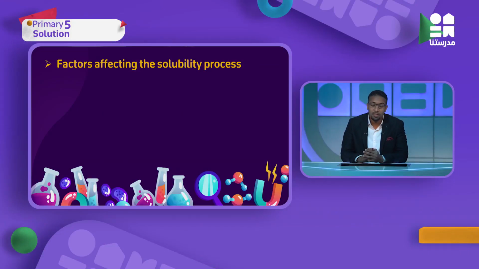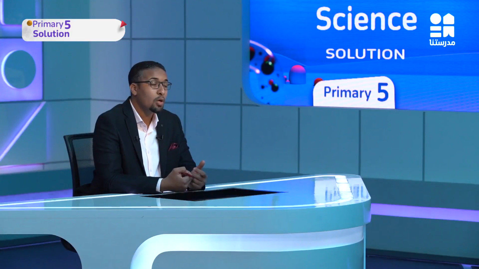Factors affecting solubility process. Solubility process عملية الذوبان. هل دي بتتأثر بعوامل؟ يعني ممكن أنا أقدر أسرع العملية دي وأخلي الحاجة تدوب بسرعة. Can we affect the solubility process or increase solubility or decrease the time taken to dissolve something?